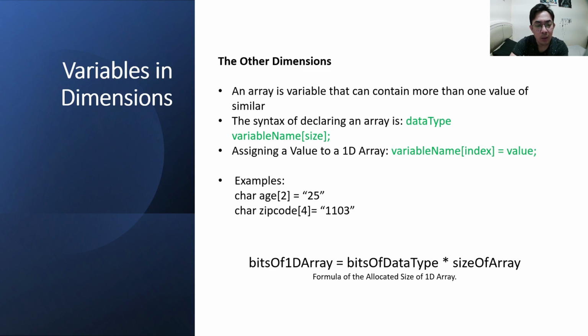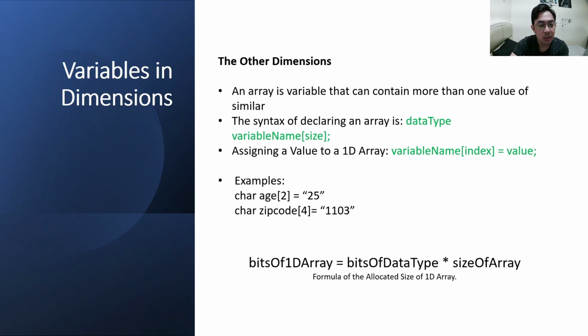Take note that one character is 8 bits in size. Therefore, when the computer recognizes that this array is declared, the computer will allocate 16 bits of size. Similar to our example of the train, think of a variable as one car. Now, in the example, the array of 2 characters is 2 adjacent cars. If we declare char zipcode[4], we are declaring a maximum of 4 values for the character. Hence, we have 4 adjacent cars.